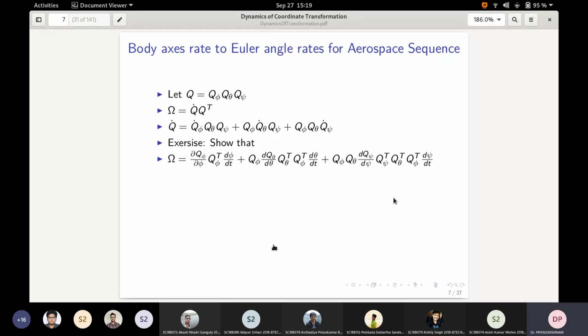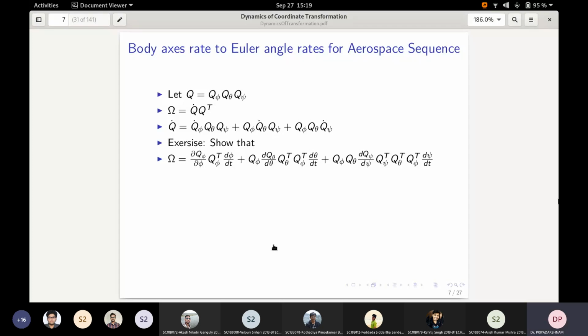If you use that expansion, this is the exercise you have to show. This is not difficult. It includes first computing the derivative matrix and multiplying it with Q transpose. In the case of the first term, Q phi dot, when you multiply it with Q transpose, the expansion of Q has Q phi, Q theta, Q psi. So when you take the transpose, you get Q psi transpose, Q theta transpose, and Q phi transpose.